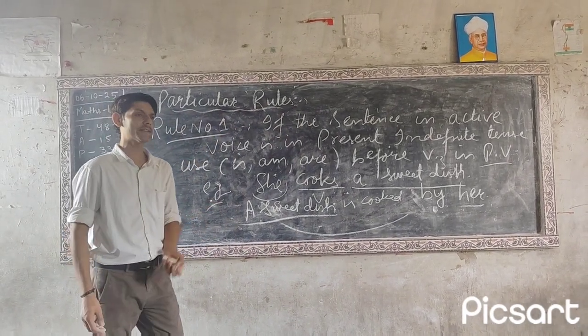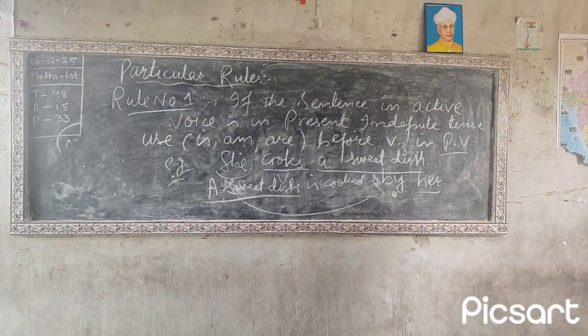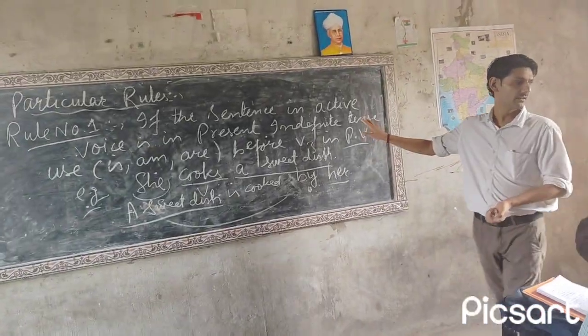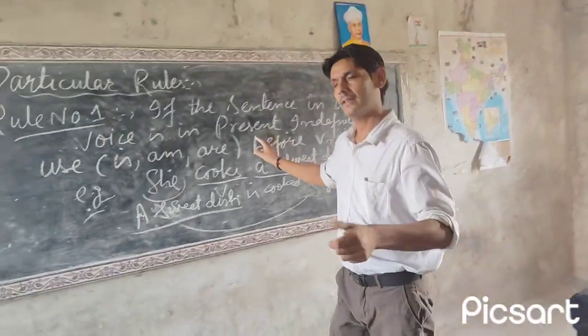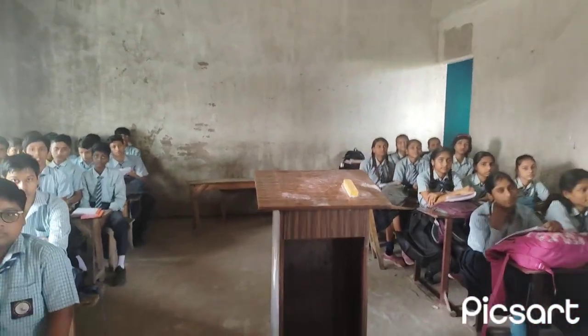And what was the rule? If the sentence in active voice is in present indefinite, then you have to use is, am, are to change it into passive voice. Clear? सबको क्लियर हुआ? सबको हो गया क्लियर?